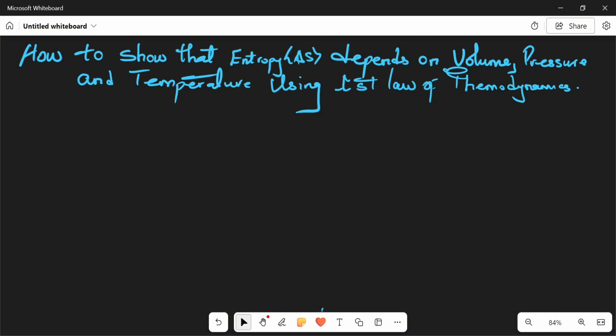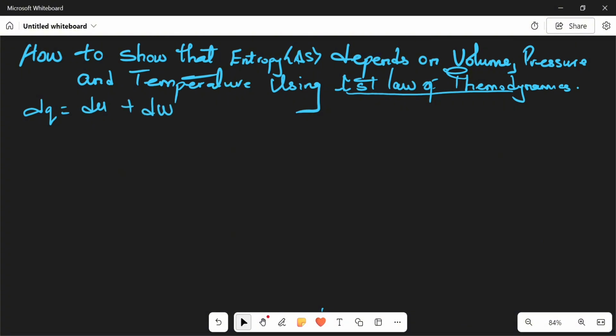So now let's move on to how we can get a formula that relates entropy to volume. Now don't forget, in this video we're getting this formula from the first law of thermodynamics. So from the first law of thermodynamics, Q is equal to dU plus dW.